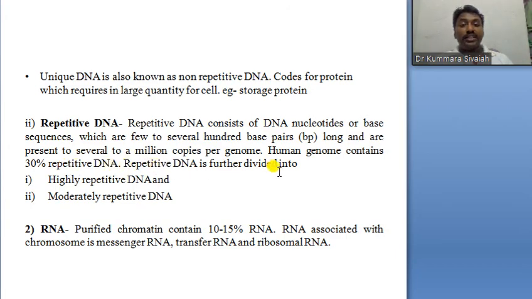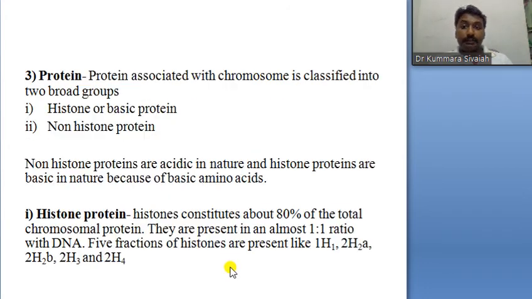Repetitive DNA is further divided into highly repetitive DNA and moderately repetitive DNA. So that is regarding DNA. Next, RNA: purified chromatin contains 10-15% RNA. The RNA associated with the chromosome is mRNA, tRNA and ribosomal RNA.